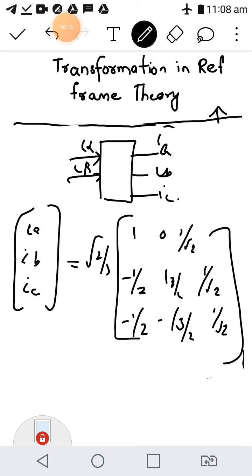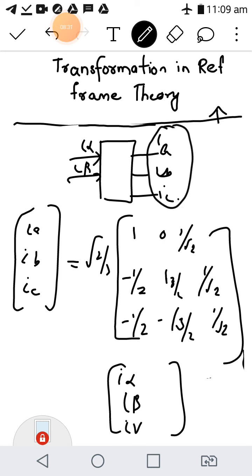So all the third column elements are 1 by root 2, into I alpha, I beta, I gamma. In this way you can easily find the ABC components back. This is known as the alpha beta to ABC transformation, or inverse Clark's transformation, using this matrix.